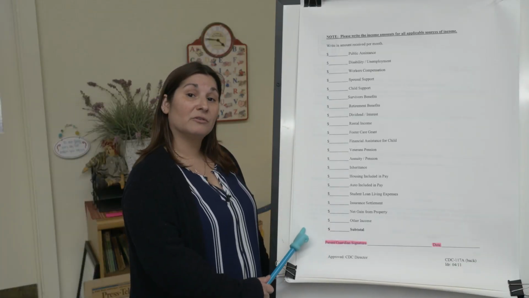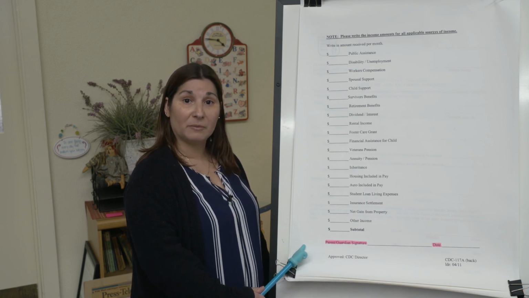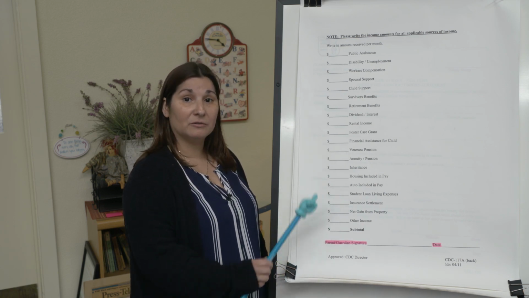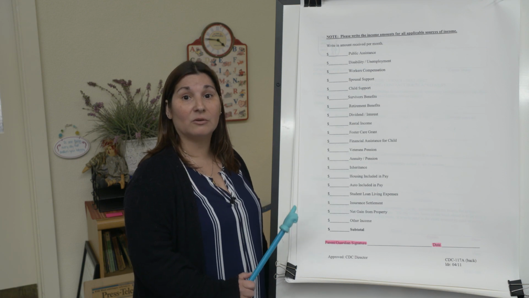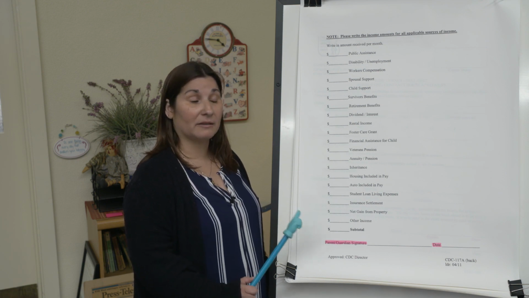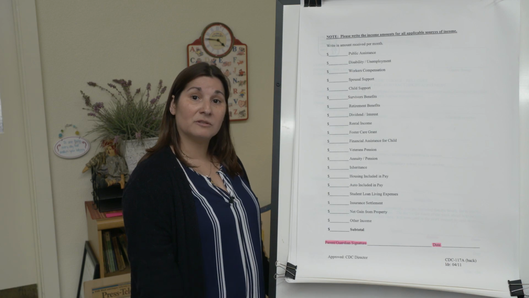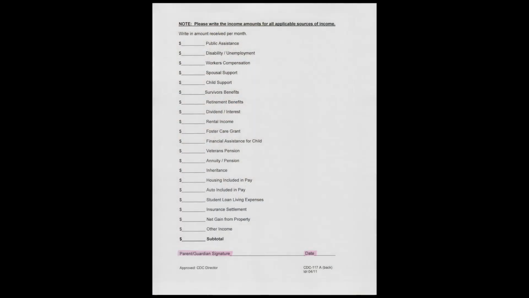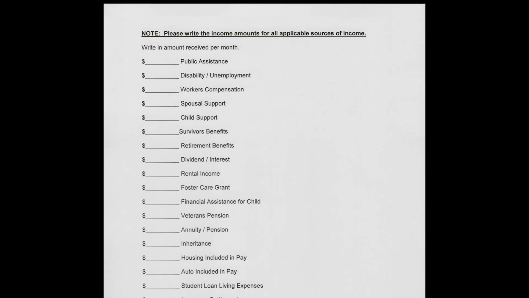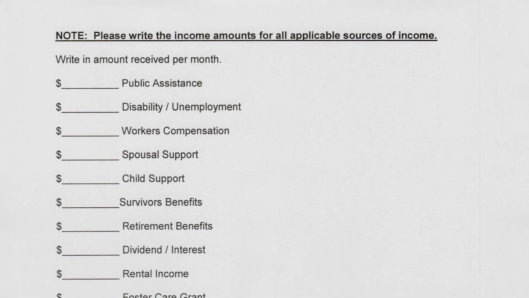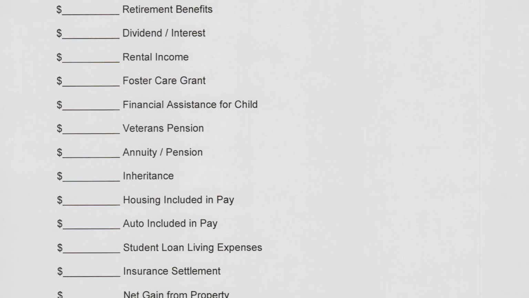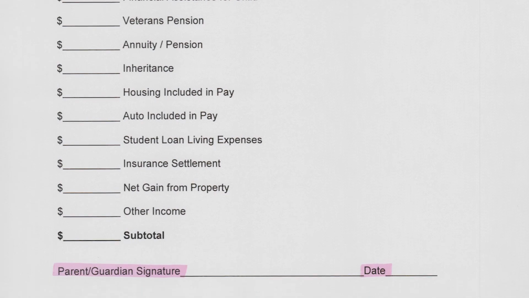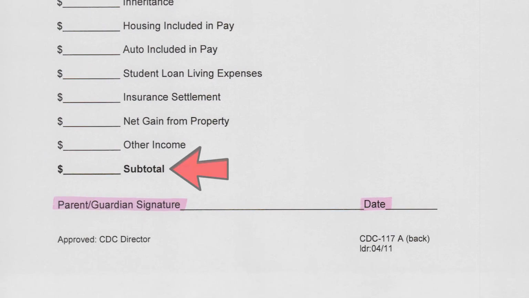These are the other sources of income that would be provided by the family. We have to include any and all sources of income in order to calculate your income correctly. So if there are any other sources of income other than what we have previously gone over, it will be documented on this page here. That way we can break down exactly where we're receiving the income and what amounts are being calculated. Once you review this, if there are no additional sources of income, go ahead and put 0 at the bottom and then sign and date the form.